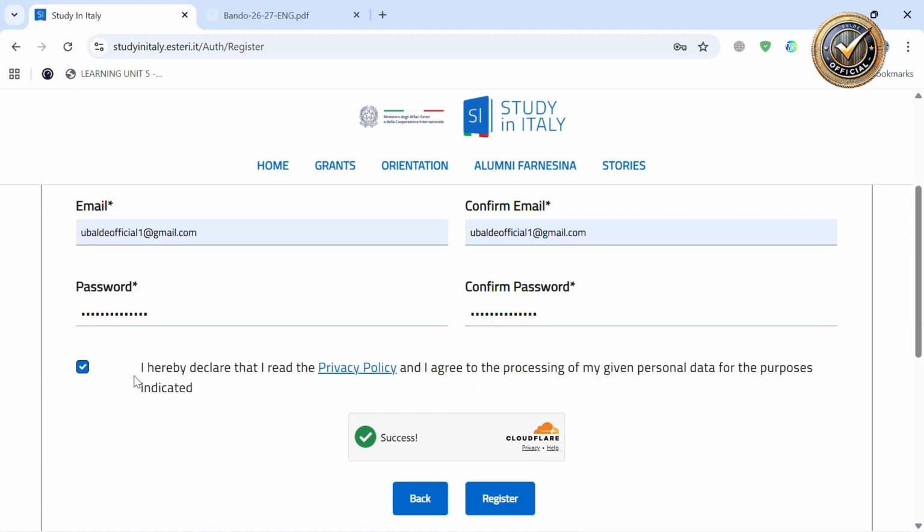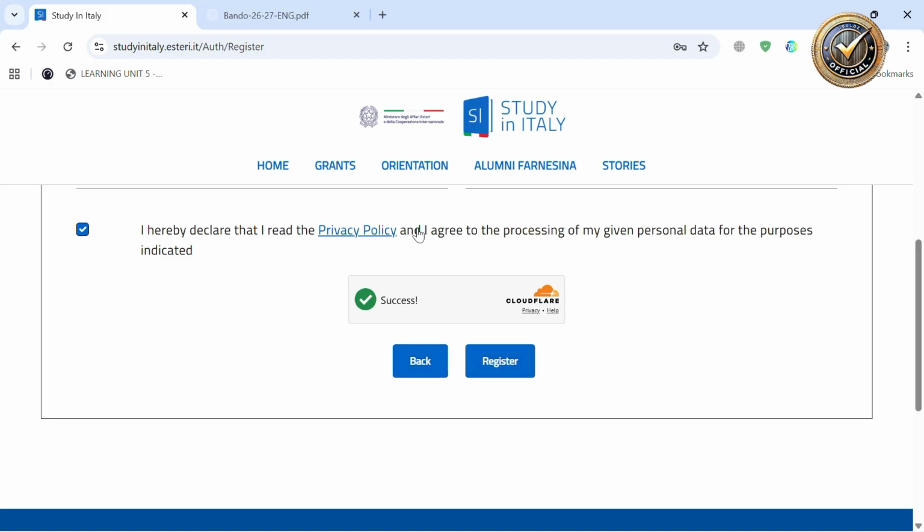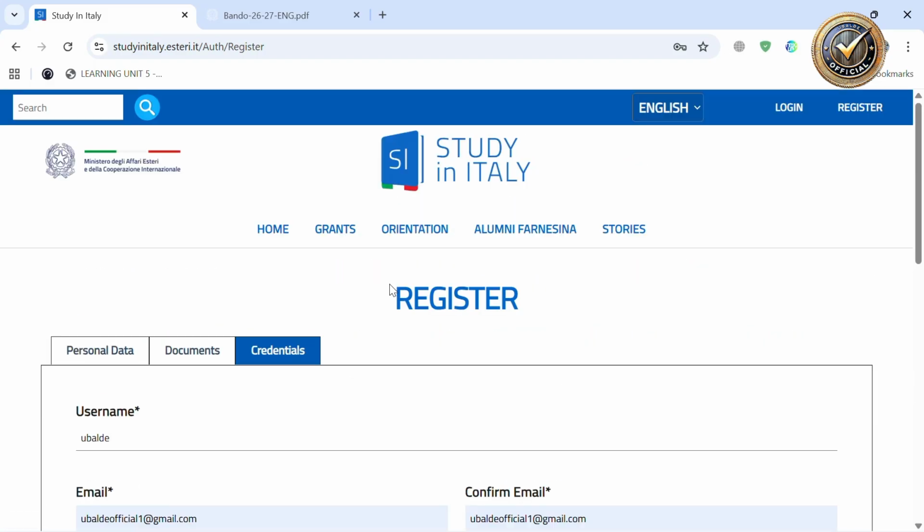Then you click here, I hereby declare that I have read the privacy notice and I agree to the processing of my given personal data for the purpose indicated. Then you click on register. After clicking on register, you will access the portal.